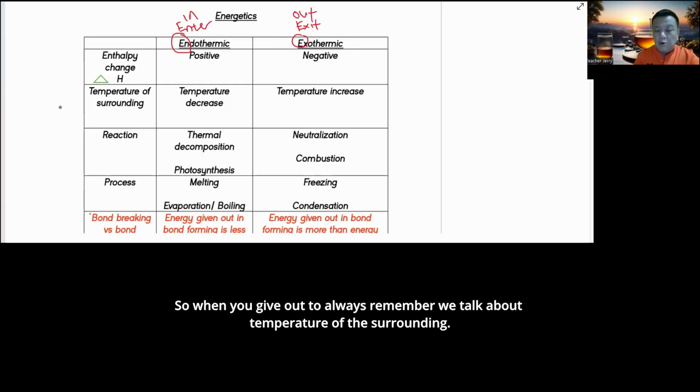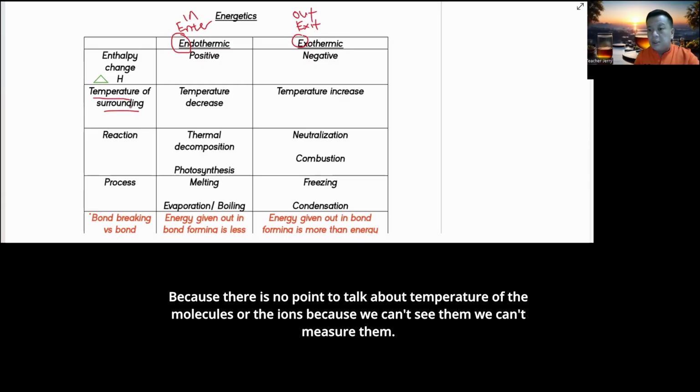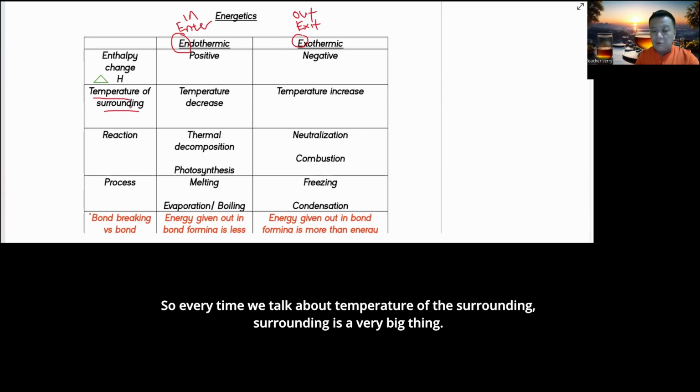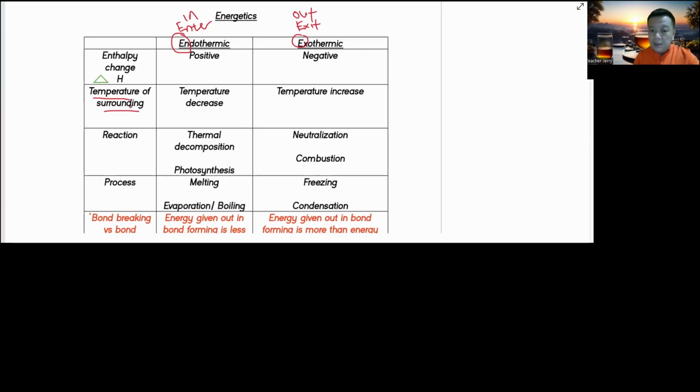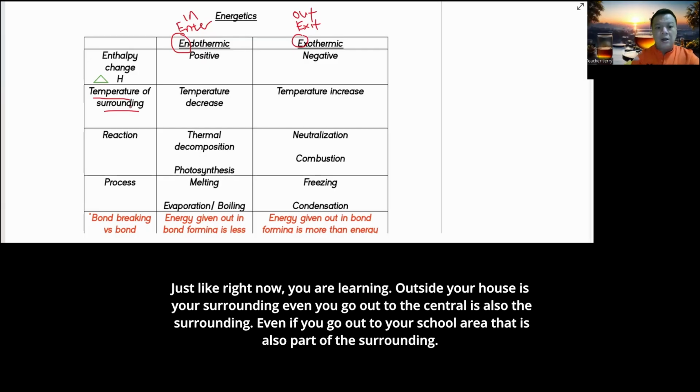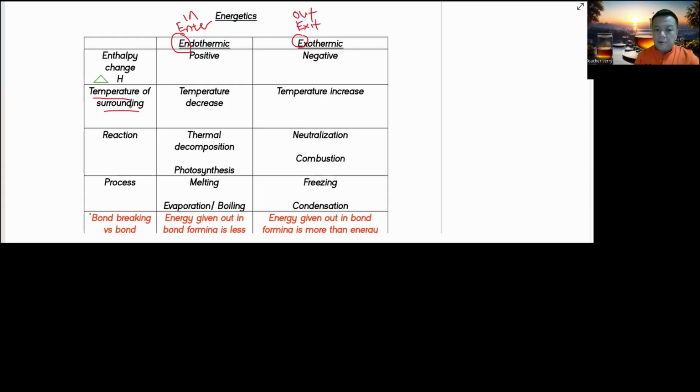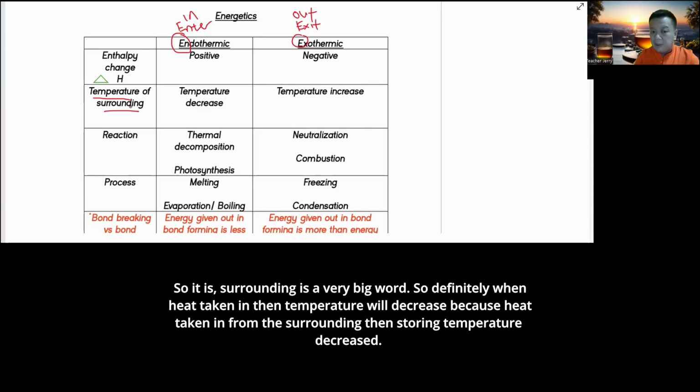So always remember, we talk about the temperature of the surrounding, because there's no point talking about the temperature of the molecules or the ions, because we can't see them and we can't measure them. Surrounding is a very big thing. I can say the temperature of the beaker, the temperature of the solution, the temperature of the stirrer. All these are the surrounding. Just like right now where you're learning, outside your house is a surrounding. Even if you go out to a centre, it's also a surrounding. Even a school area is also part of the surrounding. So surrounding is a very big word.